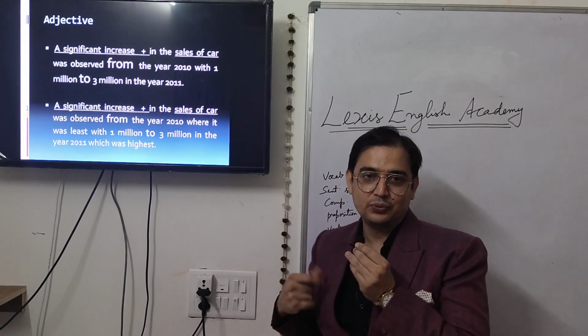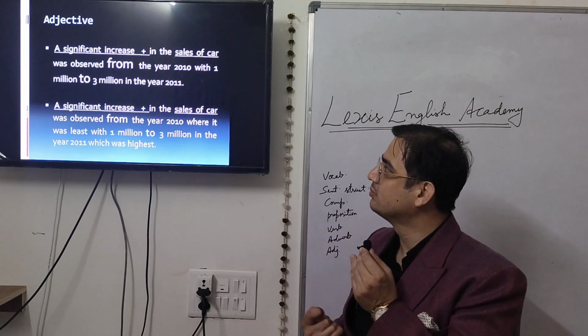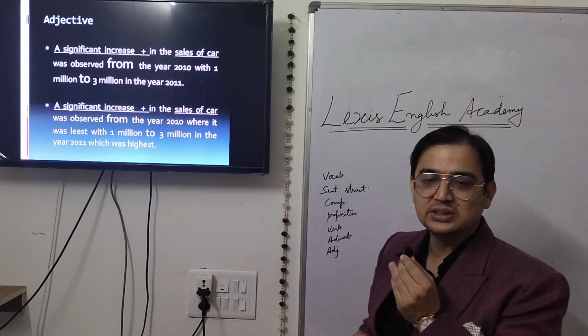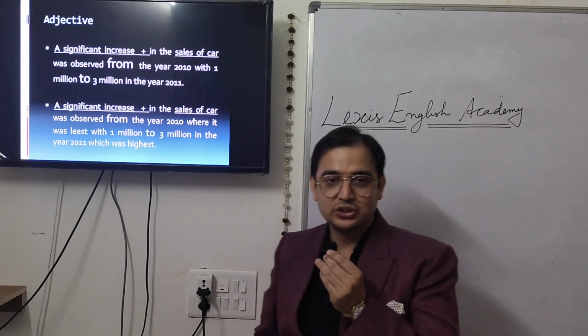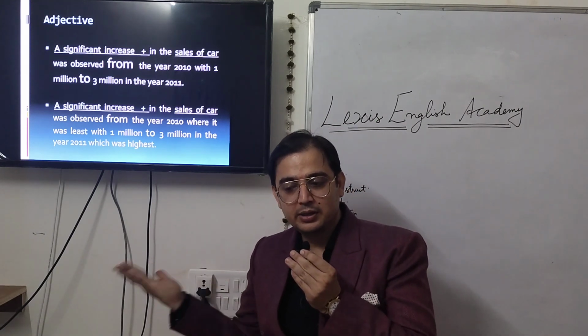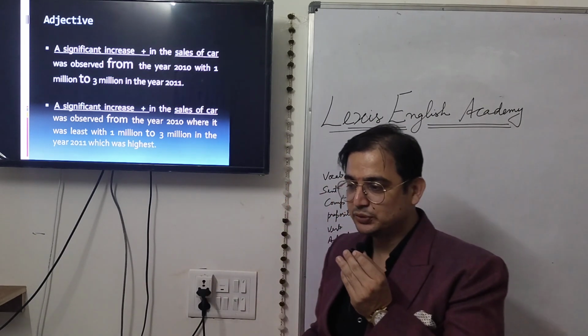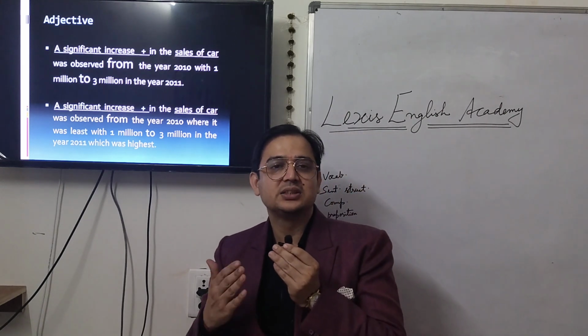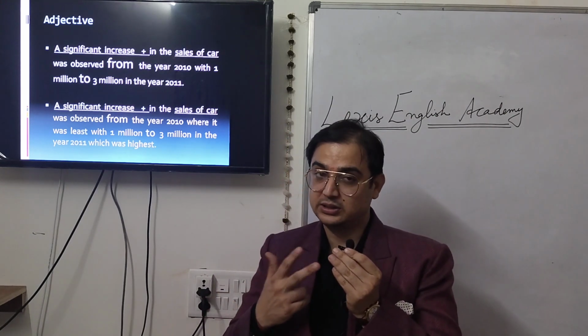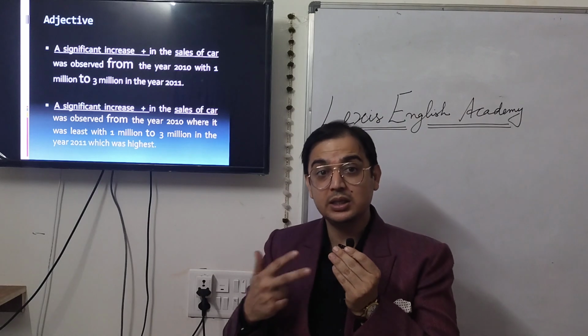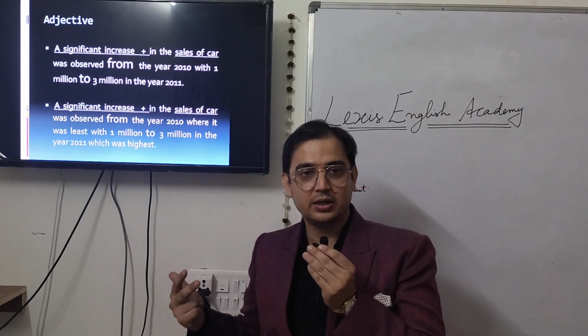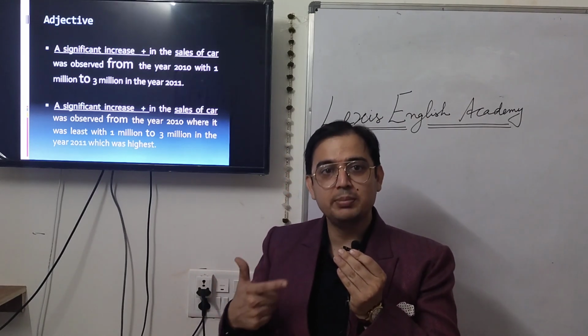Now, this is another way of writing task 1 sentences, where you can start your sentence with an adjective. In the previous slides I showed you where I started the sentence with the subject, like sales of car, or with time, in the year 2010, sales of car, or you can start with the data, 1 million cars were sold.